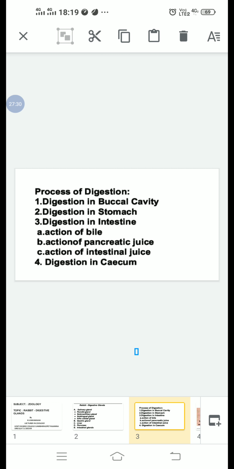Lipase acts on lipids and converts them into glycerol and fatty acids. Carboxypeptidase breaks the polypeptides into peptides and amino acids.